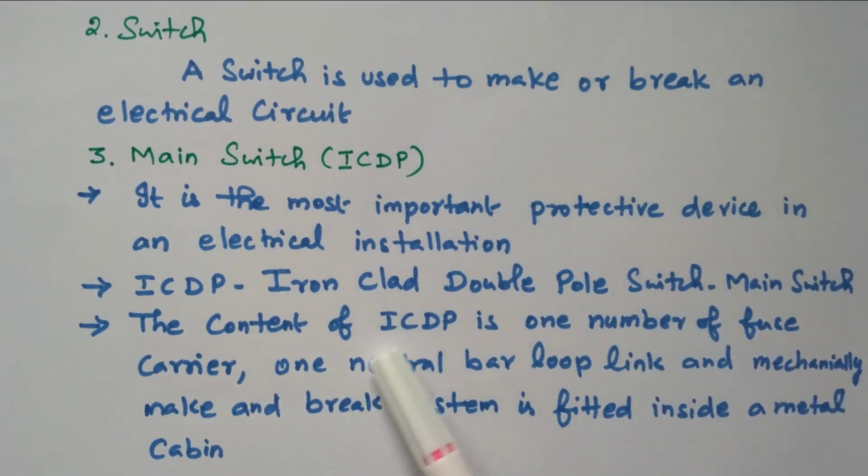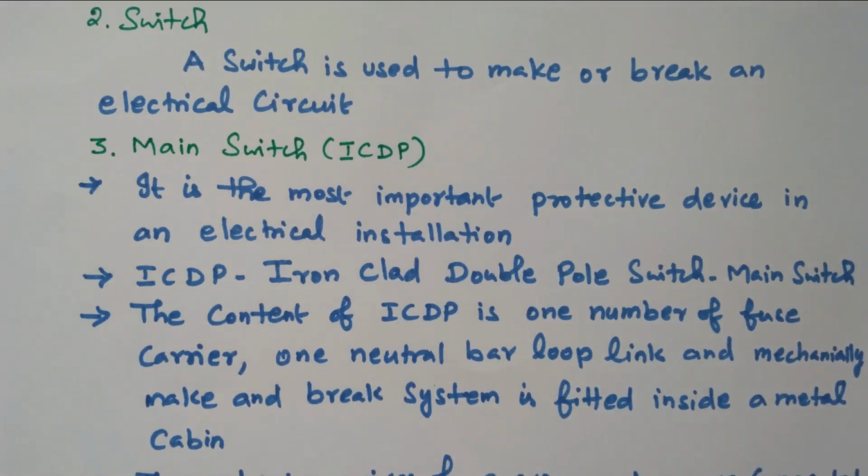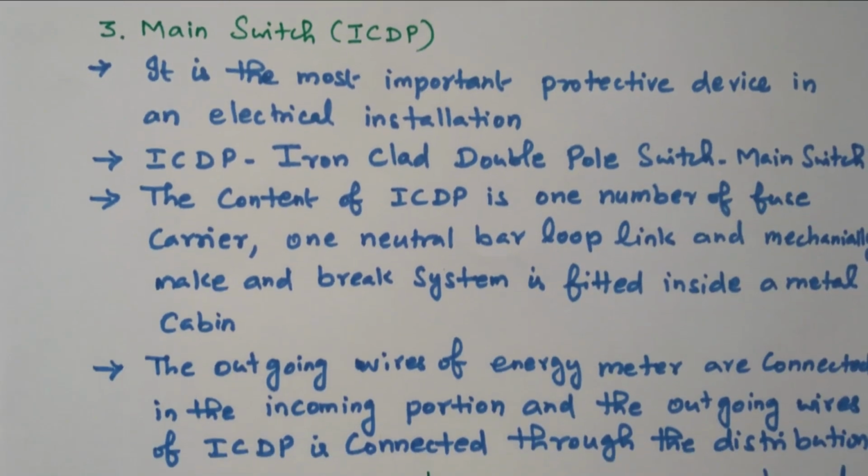The contents of ICDP are one fuse carrier, one neutral bar link, and a mechanical make and break system, fitted inside the metal cabin. So the ICDP contains the fuse carrier, neutral bar link, and mechanical make and break system. It is connected in the main, available from the EB main. From this only the supply is given to various rooms.